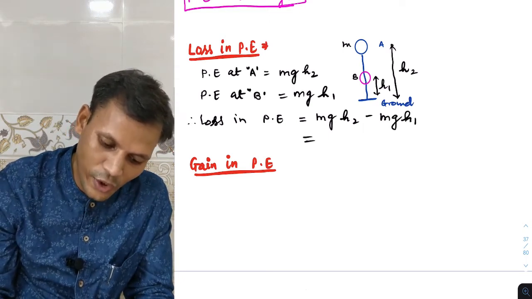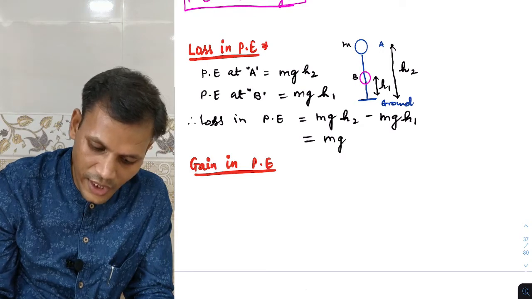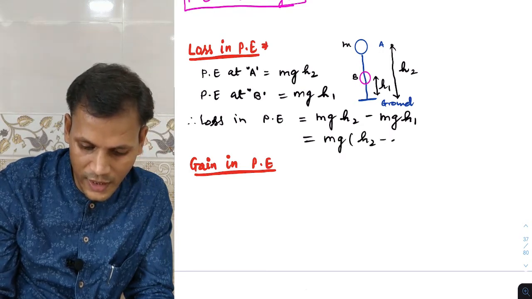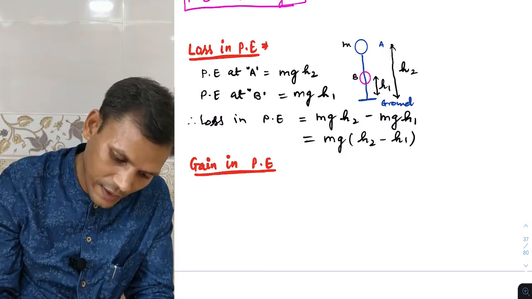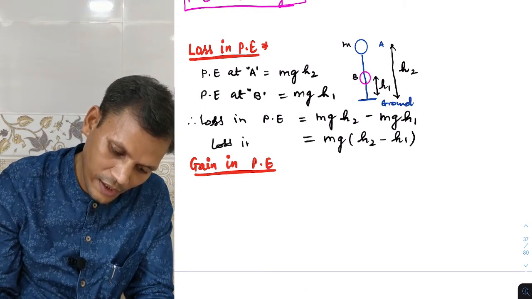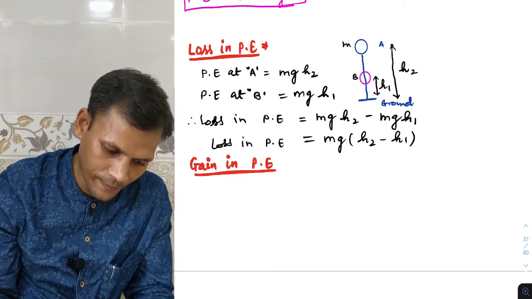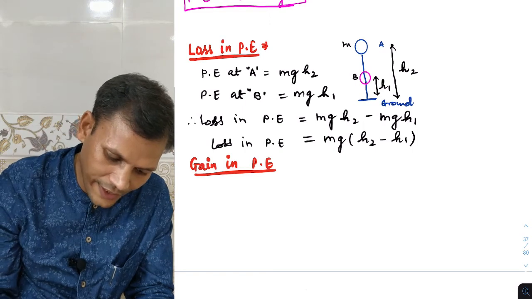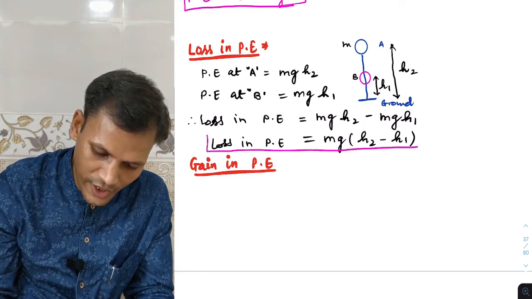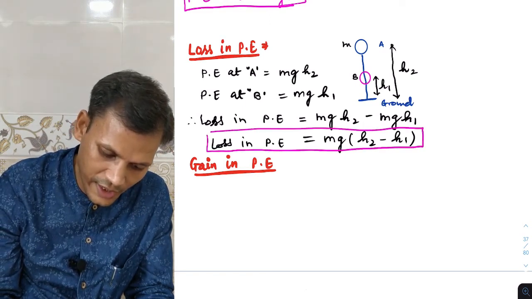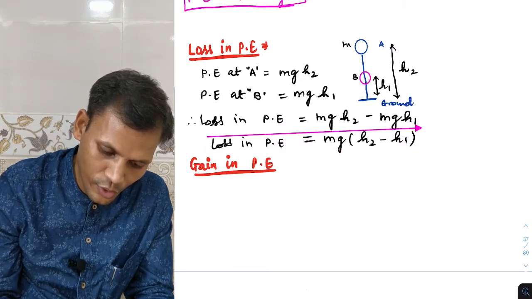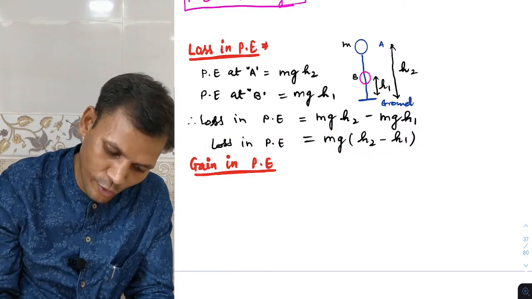So mg is common, so mg(h2 minus h1). This is the loss in potential energy. So we get loss in potential energy as mg(h2 minus h1).